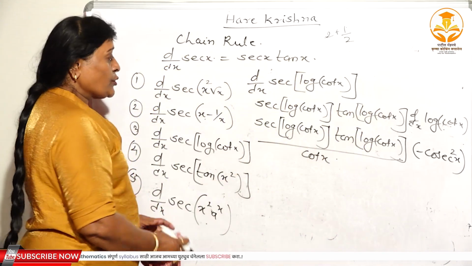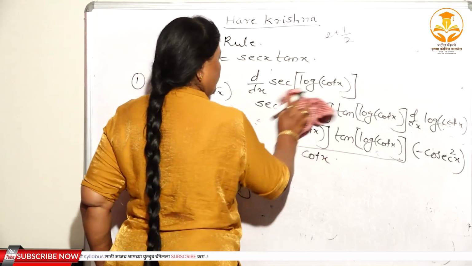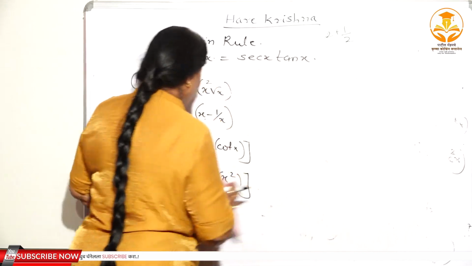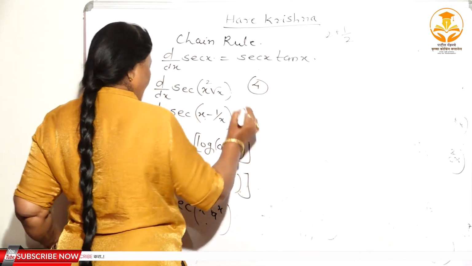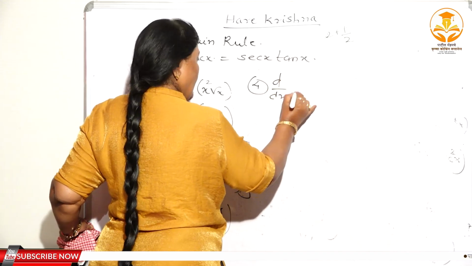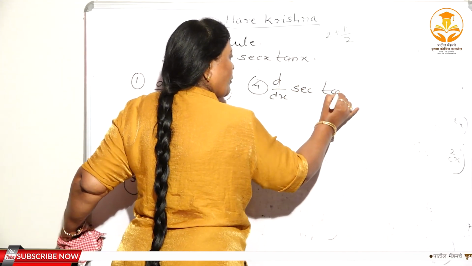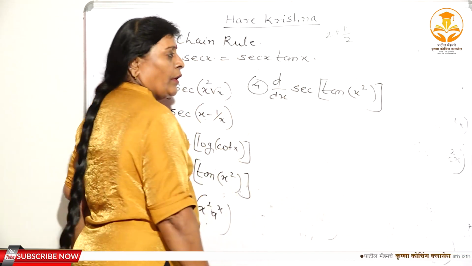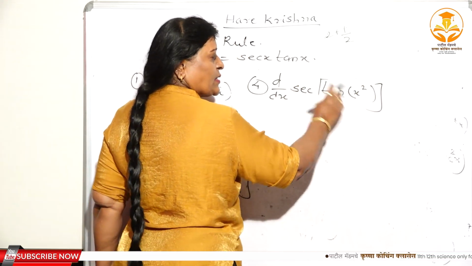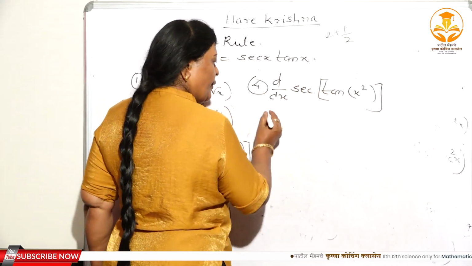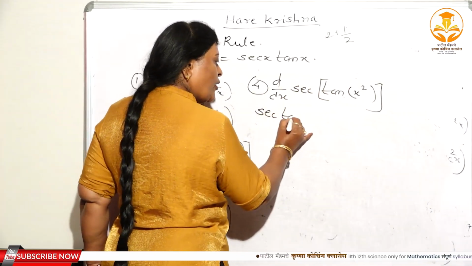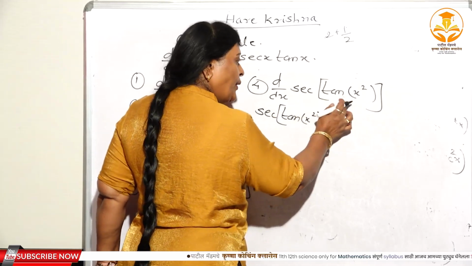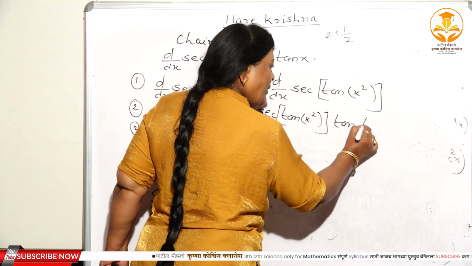Now I will take the solution of the fourth one. See, fourth one: d/dx of sec of tan of x square. Again, you have to substitute u, tan x square is equal to u. The derivative of sec u is sec u, means sec of tan x square. Again, sec u into tan u means tan of tan x square.